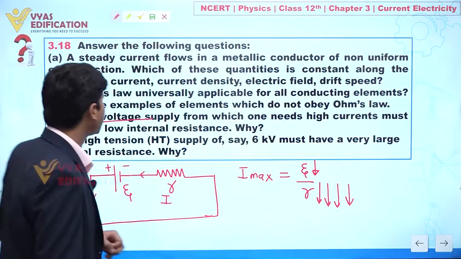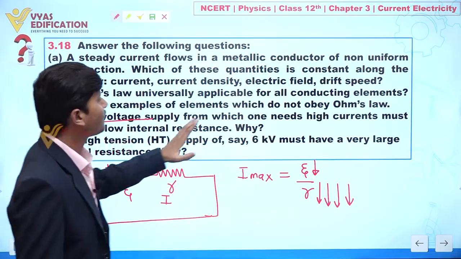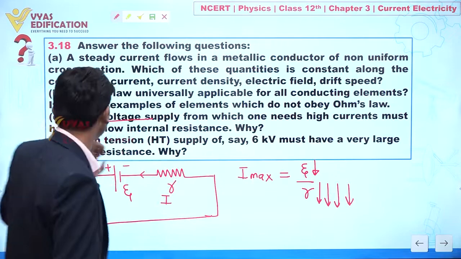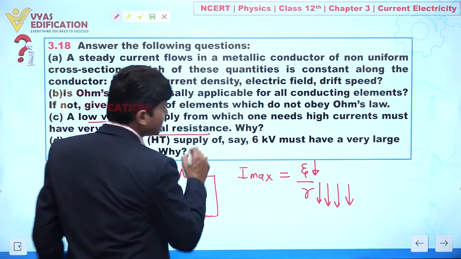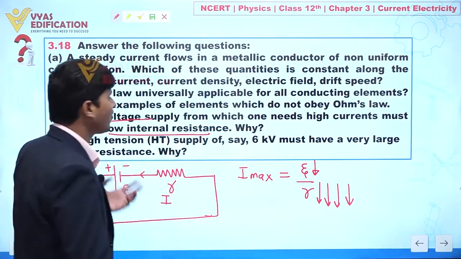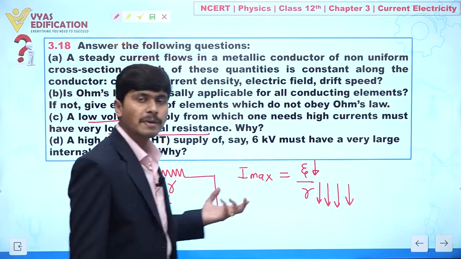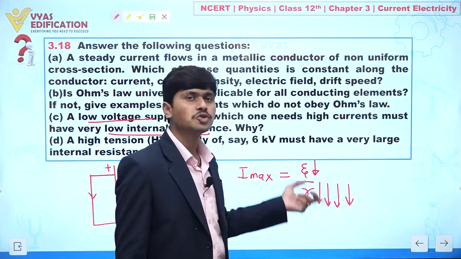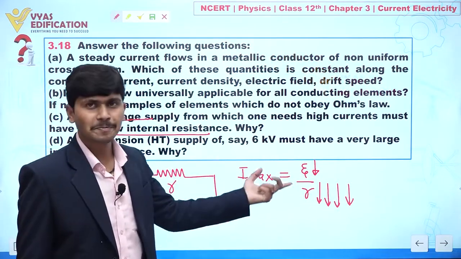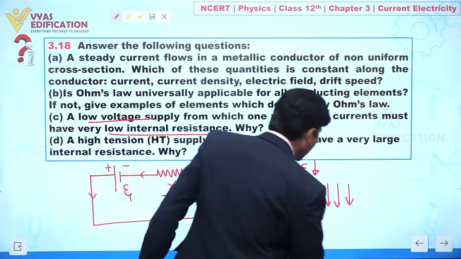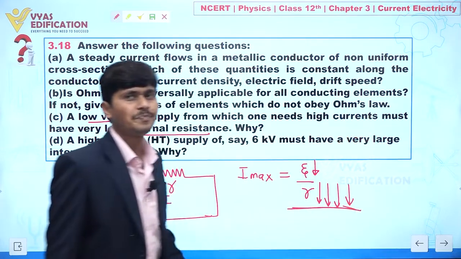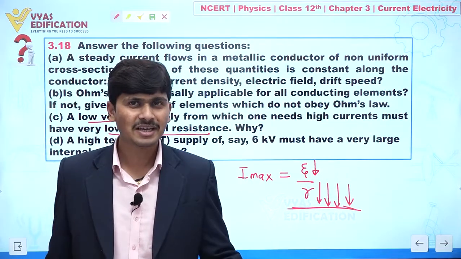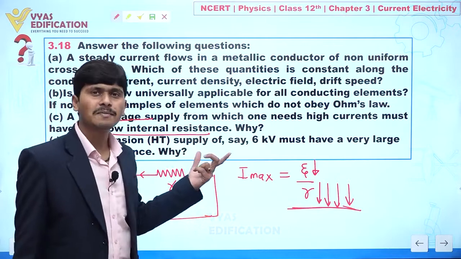It means a low voltage supply from which we need high current must have very low internal resistance. And why is this? Because if we want maximum current, this ratio should be very high. It means the r value should be as low as possible. So this is all about part number C.